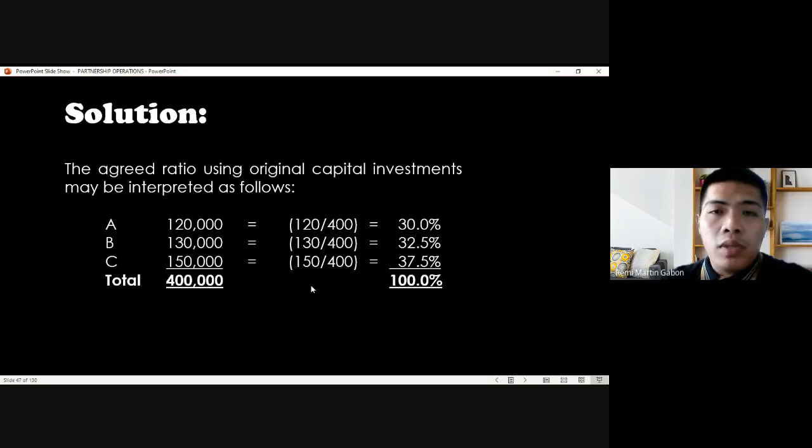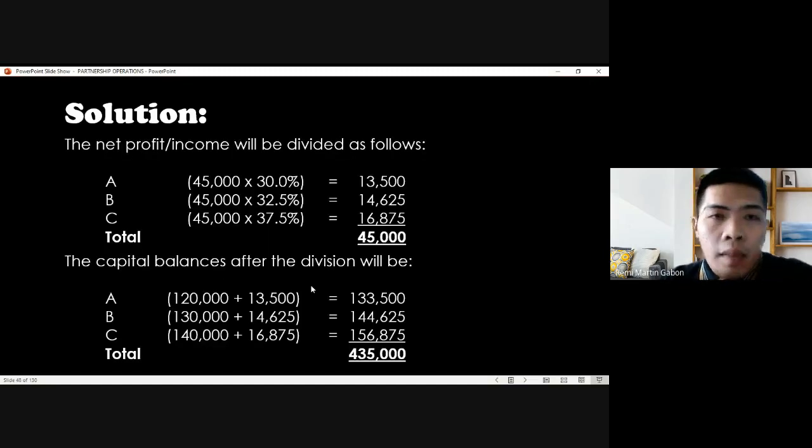For the distribution based on the percentages that we have, for A we have 13,500, which is 30% of the 45,000 profit. For B, we have 14,625. Kindly check the computation.